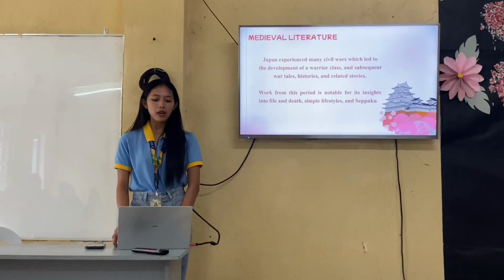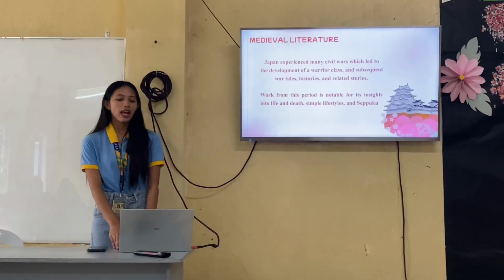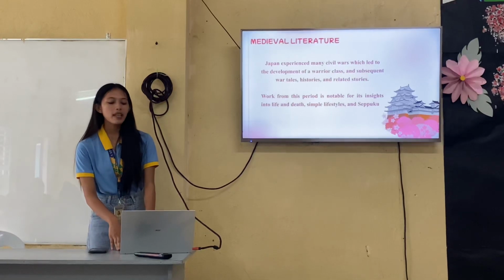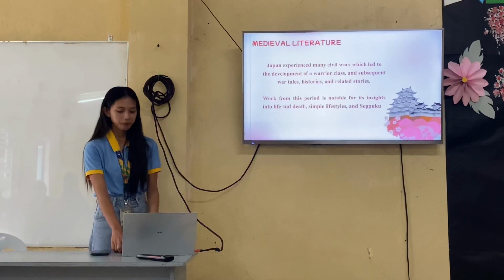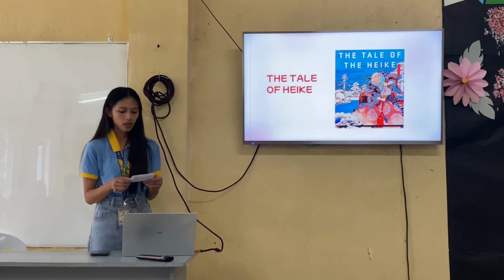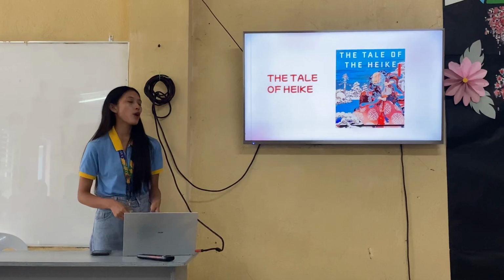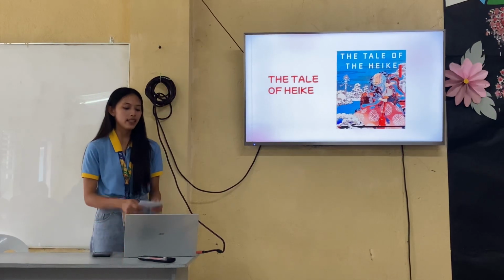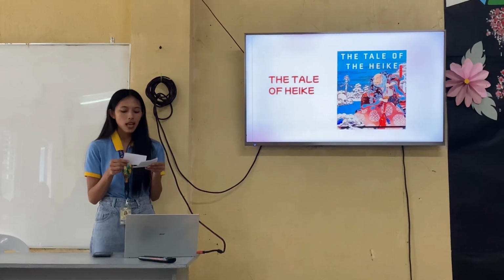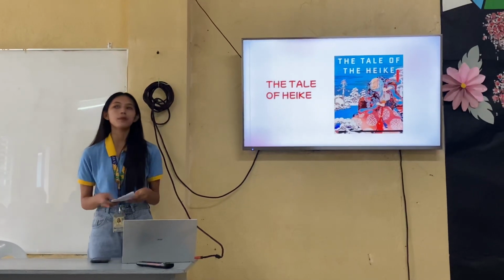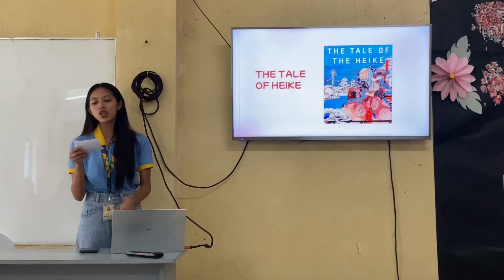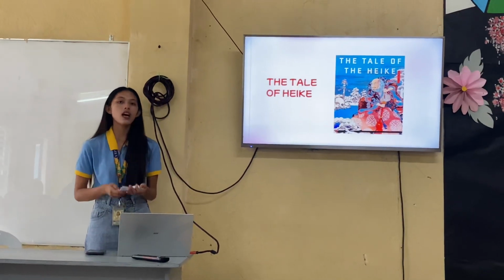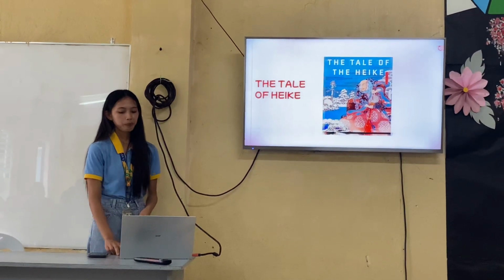So work from this period is notable for its insights into life and death, simple lifestyles, and so one of the prominent works during this period is the Tale of Heike, which is an epic account of the struggle between two clans for control of Japan at the end of the 12th century.